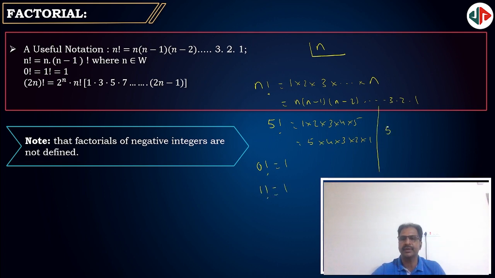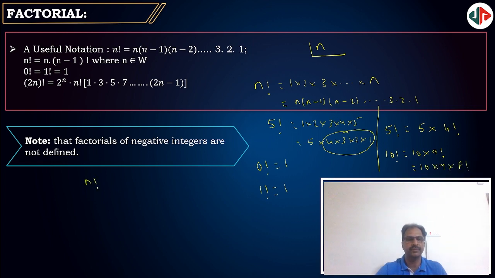Now the same 5 factorial can be written as 5 into 4 factorial. 10 factorial can be written as 10 into 9 factorial, or as 10 into 9 into 8 factorial. So in general, n factorial means n into, reduce this by 1 and write the factorial, n minus 1 factorial. Next, what is 2n factorial?